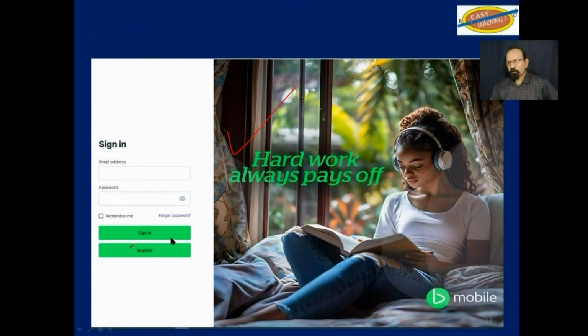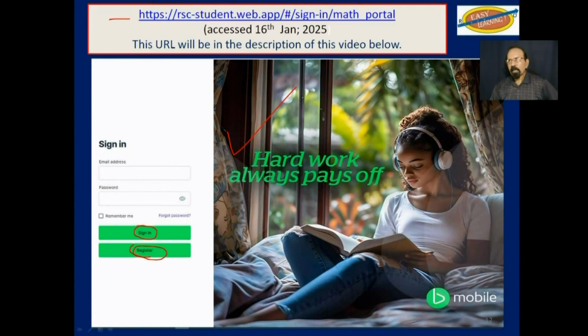You will first have to register, and subsequent to that, sign in. Again, that is the URL for that website. This URL will be included in the description below in this video, so you can easily click on it and be redirected to this website.